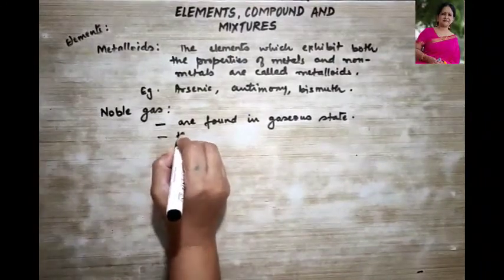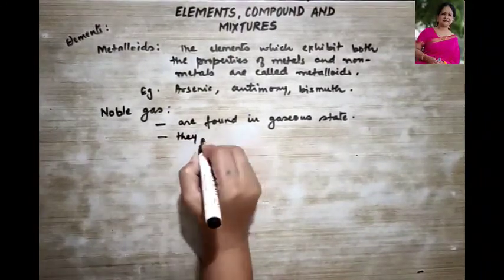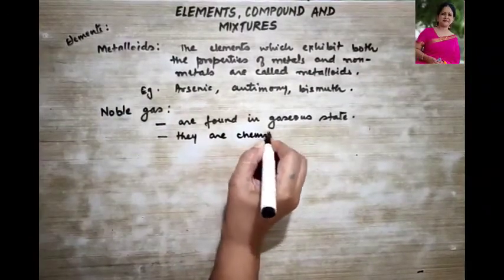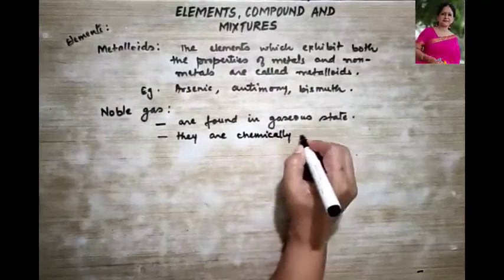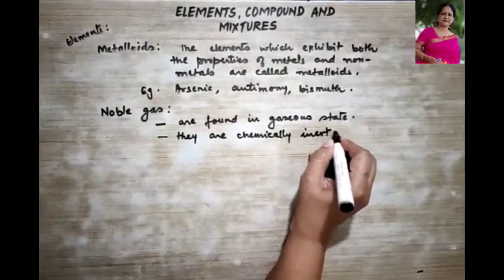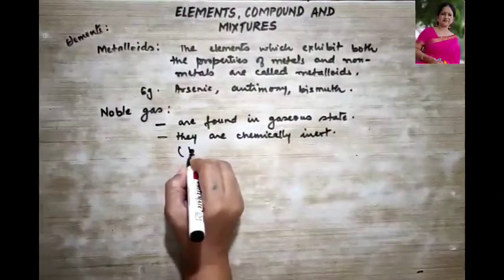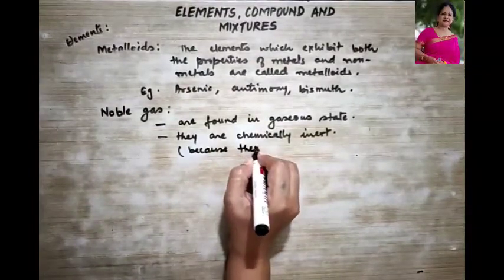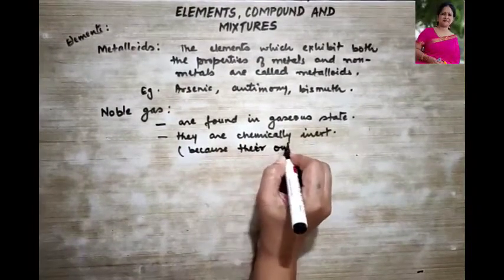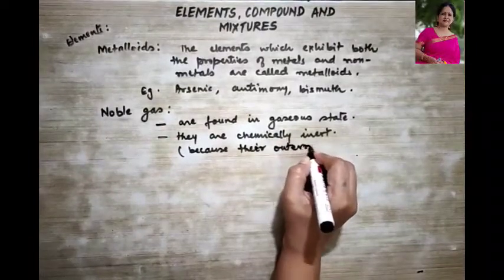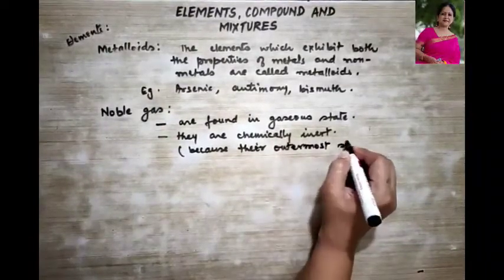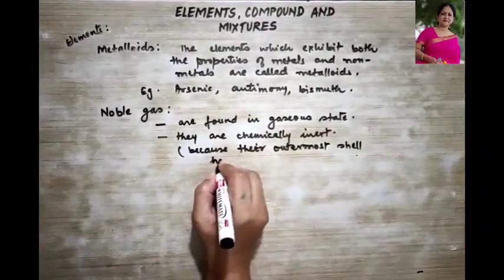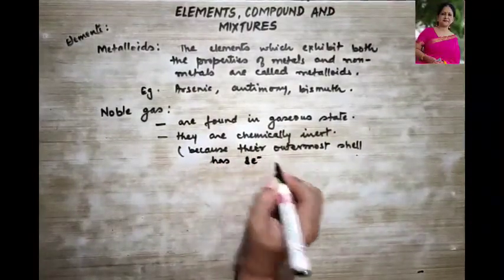Then they are chemically inert. Now why are they chemically inert? Because their outermost shell, or we also call it valence shell, has 8 electrons.